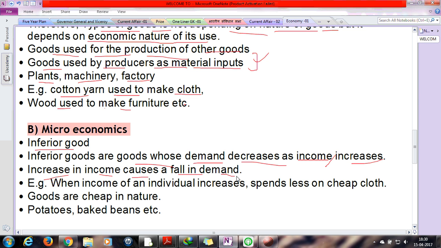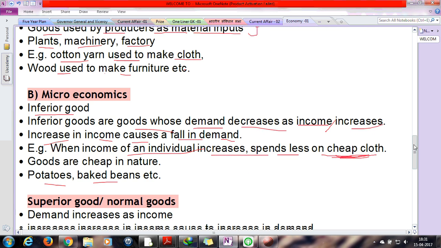Okay, next for example, when income of an individual increases, he spends less on cheap clothes. Yes, as I said, these goods are used for the fulfillment of the people, and these are much cheaper than the costly ones. But if income increases, then he will maintain his standard and he will buy much costlier clothes in comparison to the cheaper ones. Okay, and potatoes, baked beans, these are further examples.